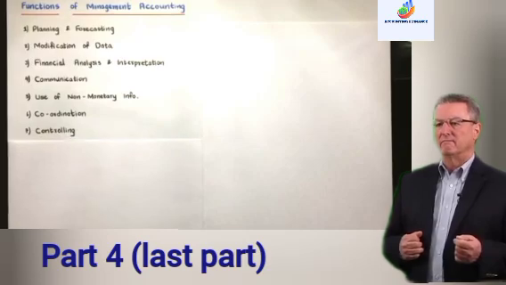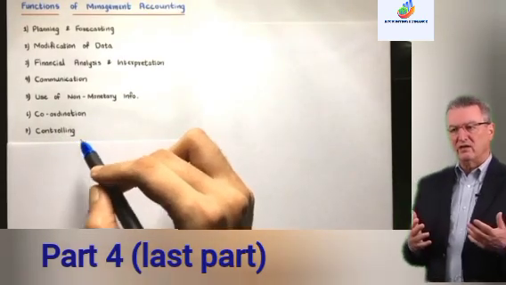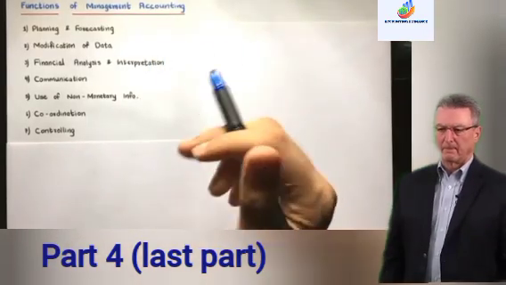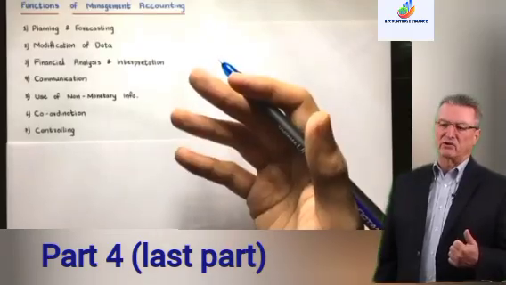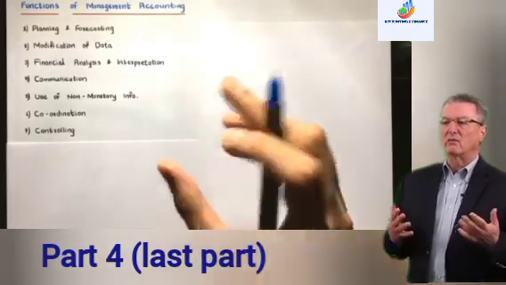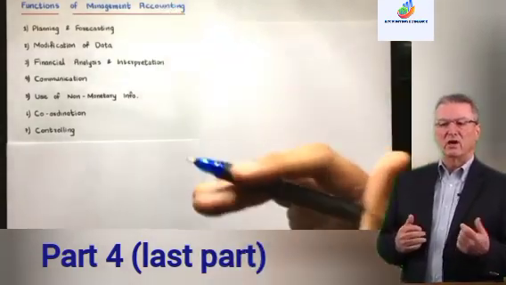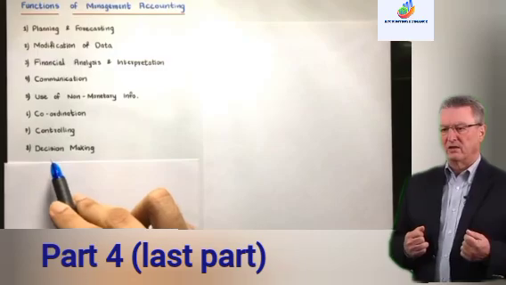Fine. Then the seventh is controlling. Controlling means comparing the actual performance with the standard, right? So we help to set the standards by way of standard costing and budgets. And whatever deviation there is, we suggest to the management the corrective action that needs to be taken. Fine. And then the last point is decision making.